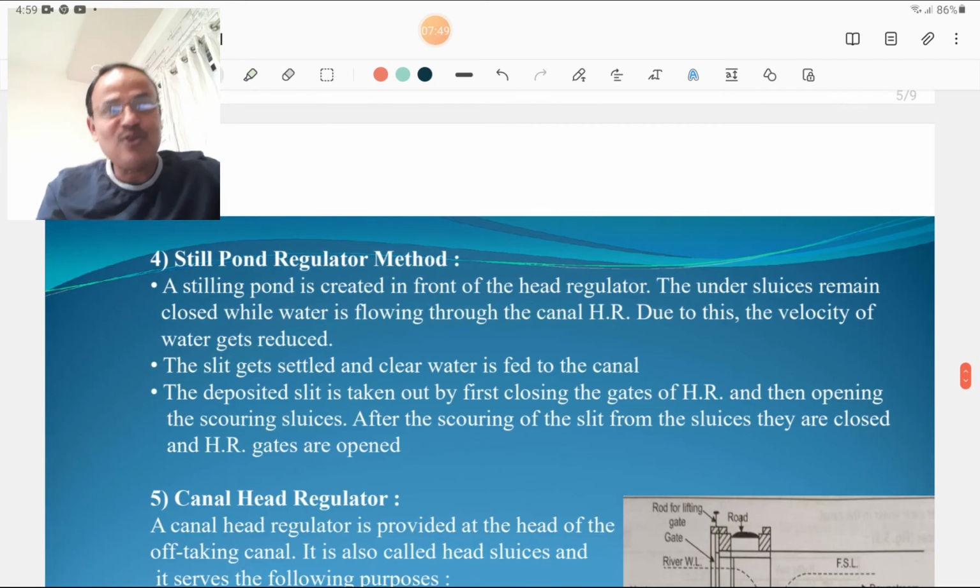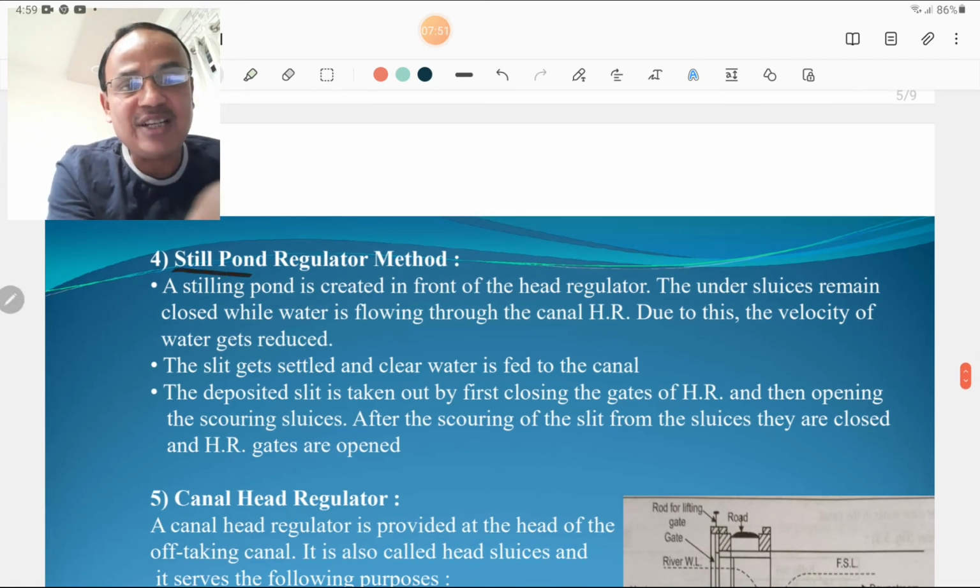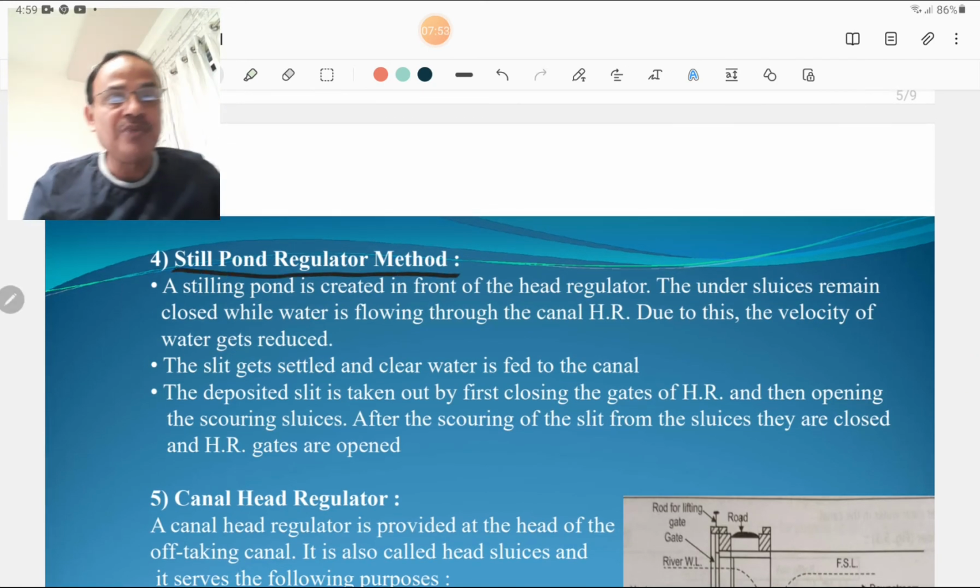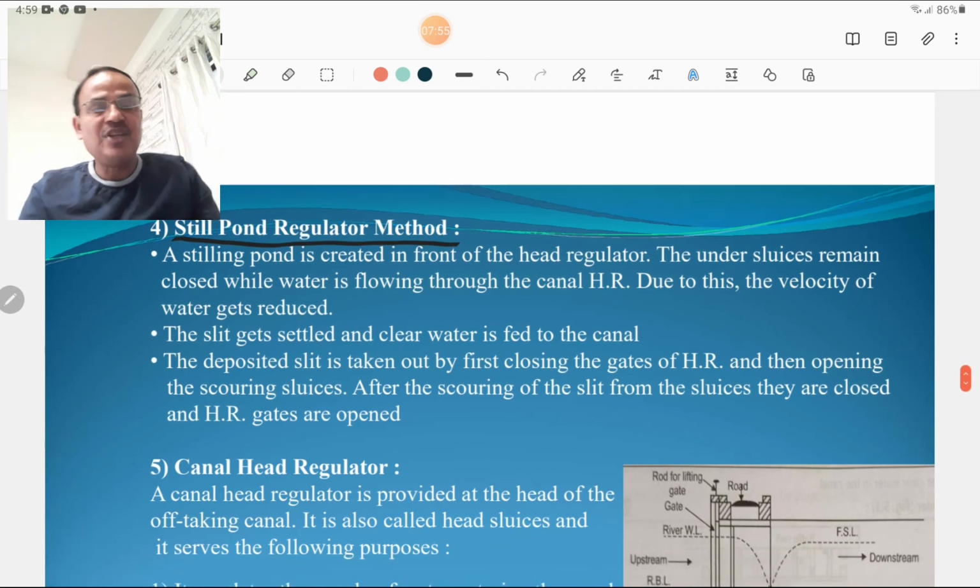Then we are going to discuss the fourth part, that is the stilling pond regulator method, or stilling pond. The name itself indicates it is still. The stilling pond is created in front of the head regulator as shown previously. The under sluices remain closed while water is flowing through the canal head regulator. Due to this, the velocity of water gets reduced. The silt gets settled and clear water is fed into the canals.